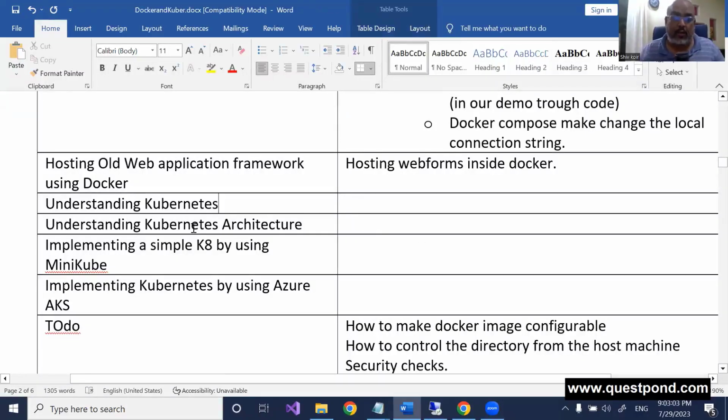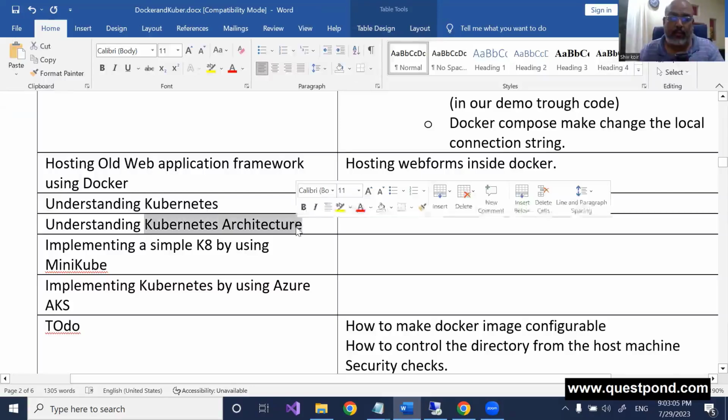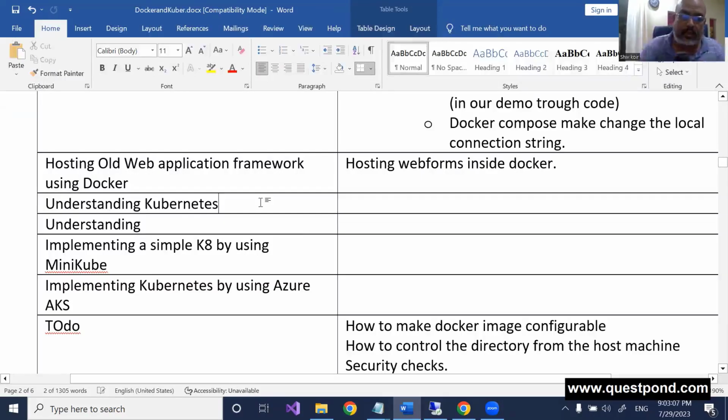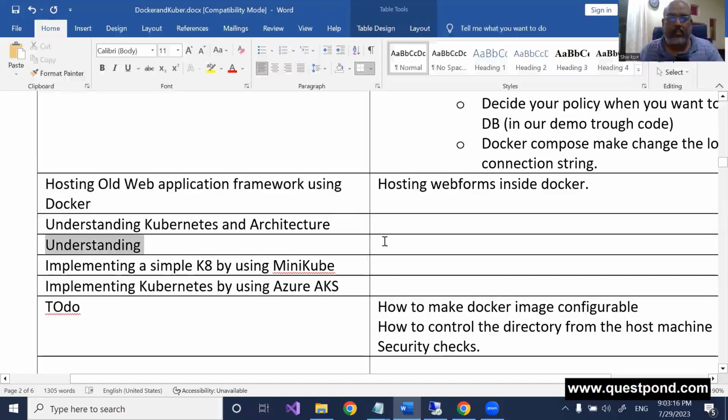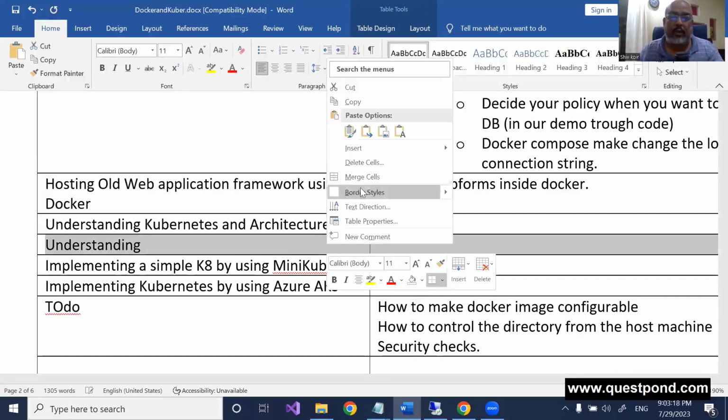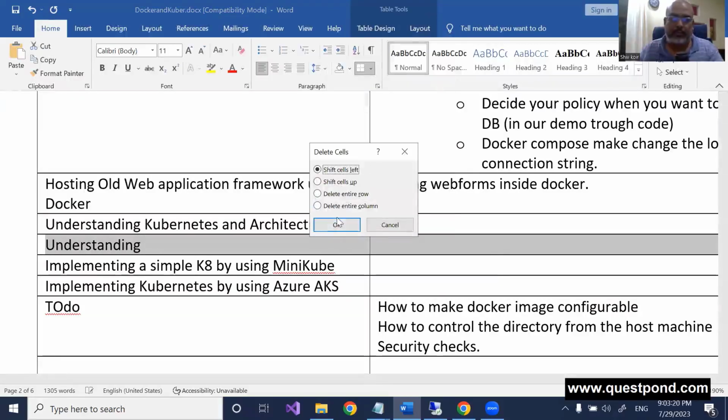understanding the architecture of Kubernetes. I will just make this one thing, right? Kubernetes and its architecture, right? So we will do this first. And then what we'll do is we'll start a simple learning Kubernetes. We can start using Minikube, right?